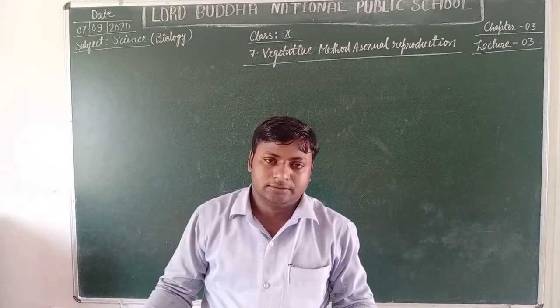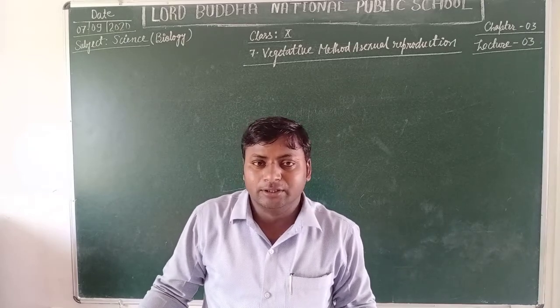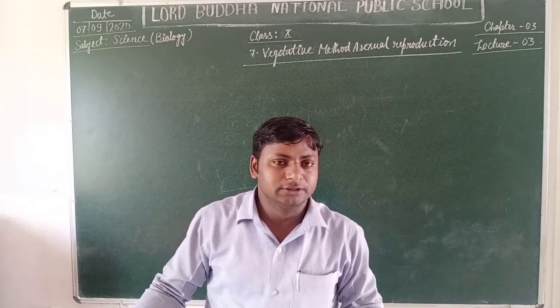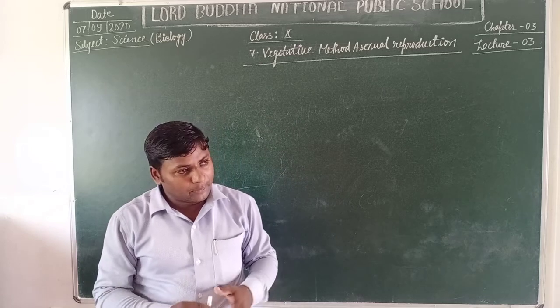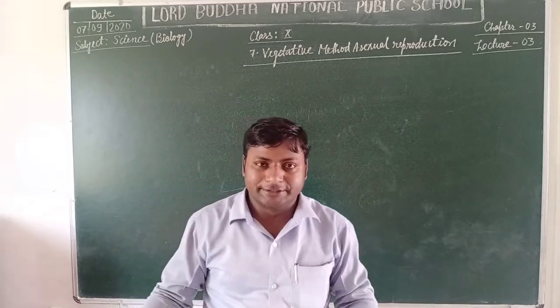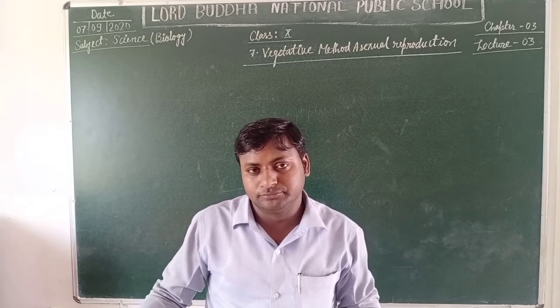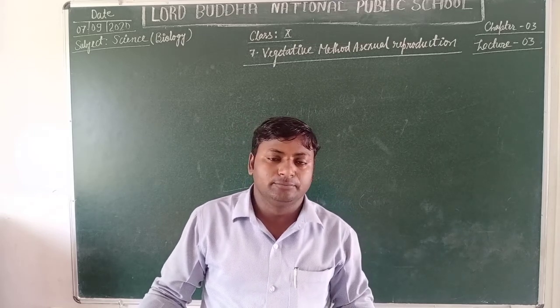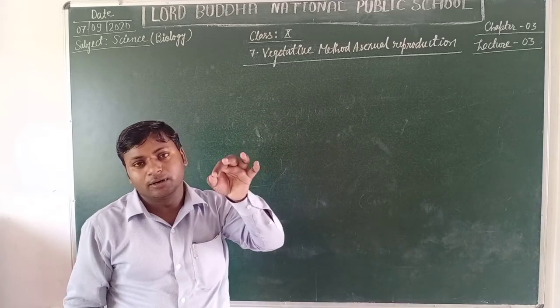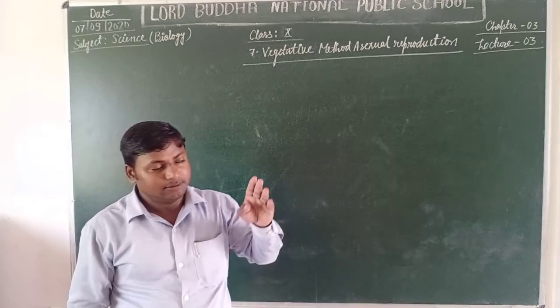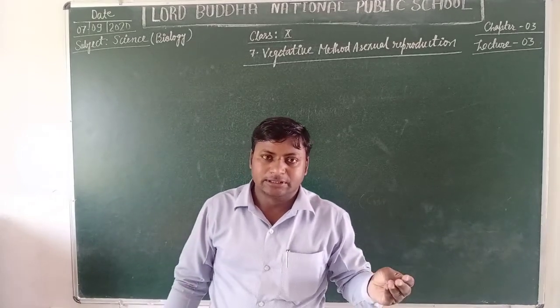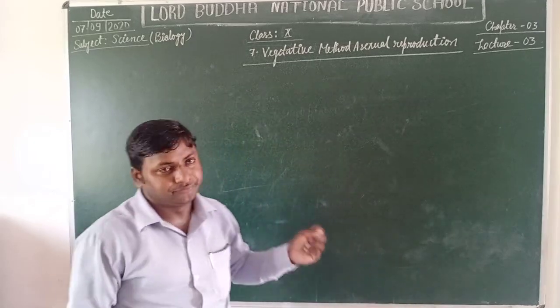First of all, I am going to define vegetative reproduction. Students, it may be defined as the kind of asexual reproduction which is performed with the help of the vegetative part of the plant. It means the stem, leaves or roots.